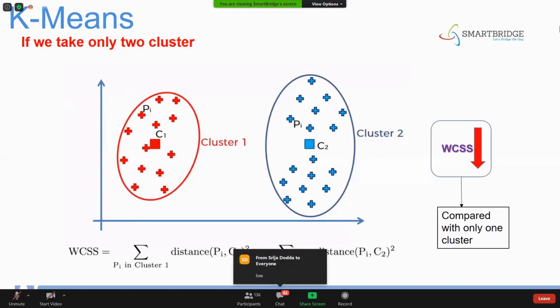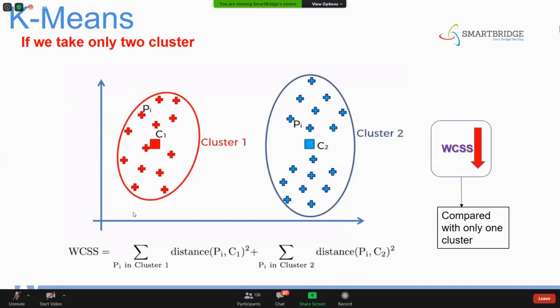Will the WCSS value be high or low when compared to the first one? Obviously low, because you can see here you'll be having only 2 square, 1 square, 3 square, 4 square, 2 square, like that. Previously you were having some 8 squares, 7 squares, 15 square, 14 square. So obviously the WCSS value will be less when compared to cluster 1.